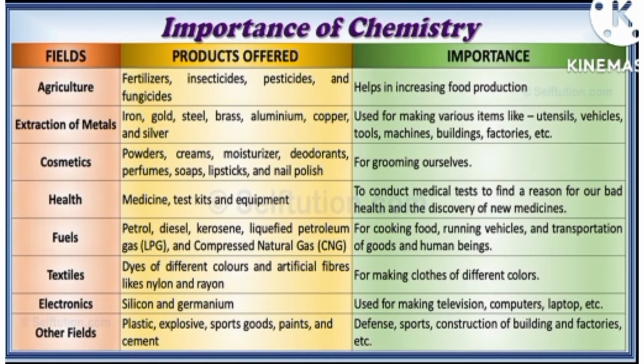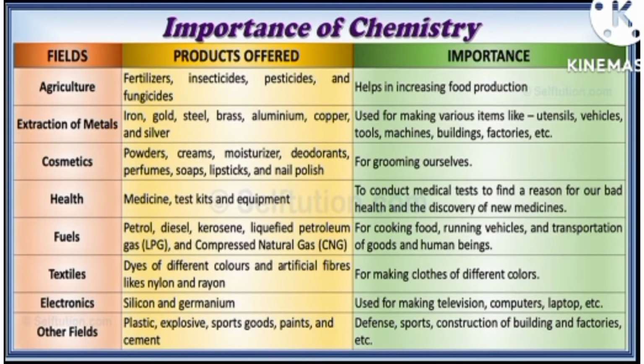Textiles, it also helps in making different colors and dyeing processes, like nylon and rayon. Electronics, we can use different chemicals in electronics. You can see in your dry cells at your home, that when you open the dry cell, why? Because this chemical is very much required. Basically we require positive and negative charges in the cell, which react with each other and form a flow of electrons, that is electricity.